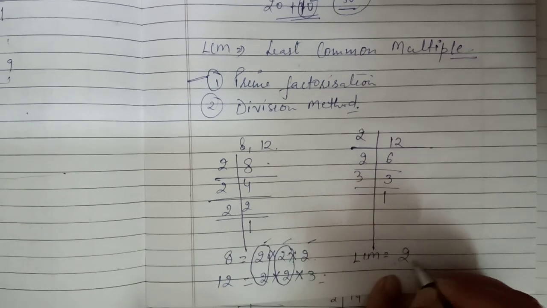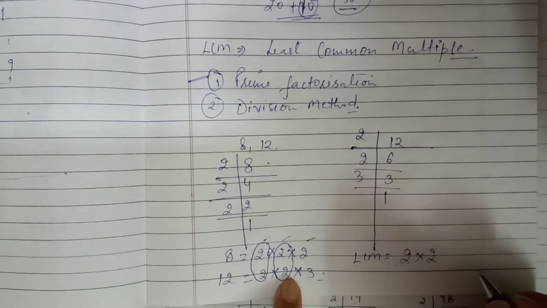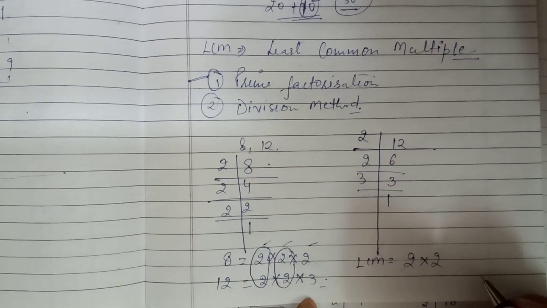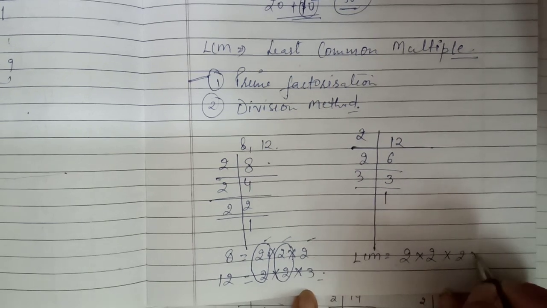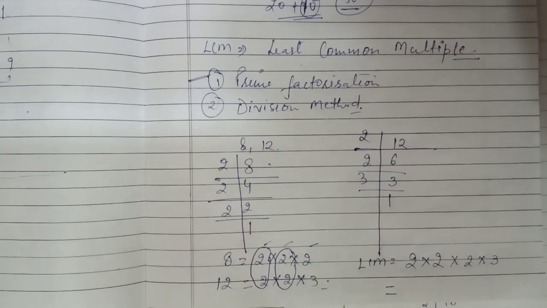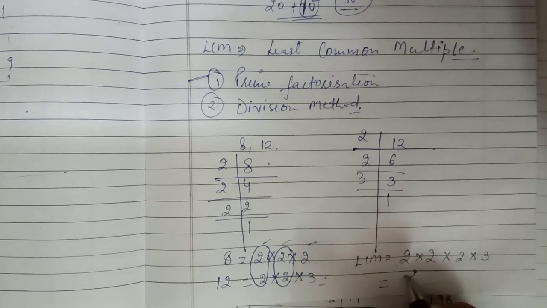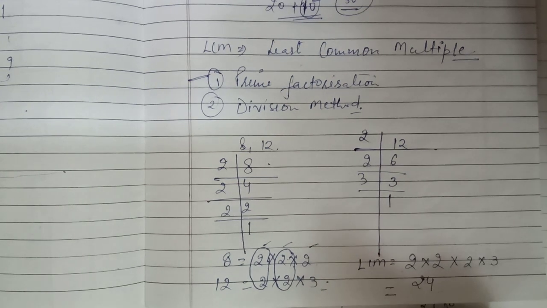So 2 is one pair, then multiply with 2, that is the second pair, and the remaining numbers, that is 2 into 3. So we get the LCM of 8 and 12: 2 twos are 4, 4 twos are 8, and 8 threes are 24. So the LCM is 24.